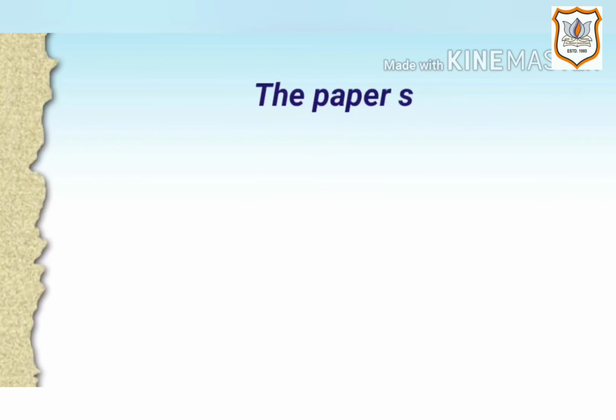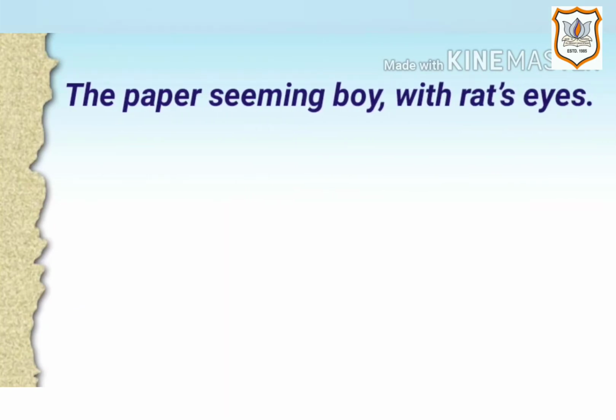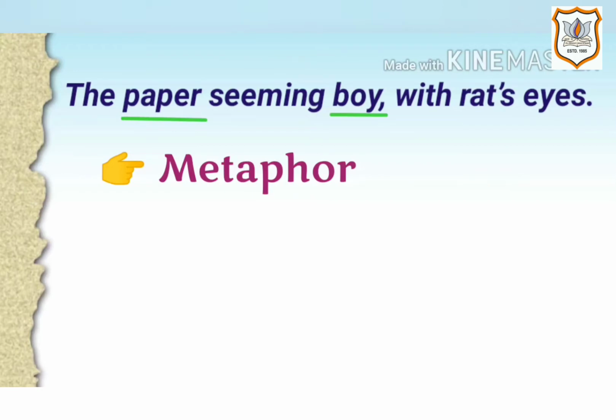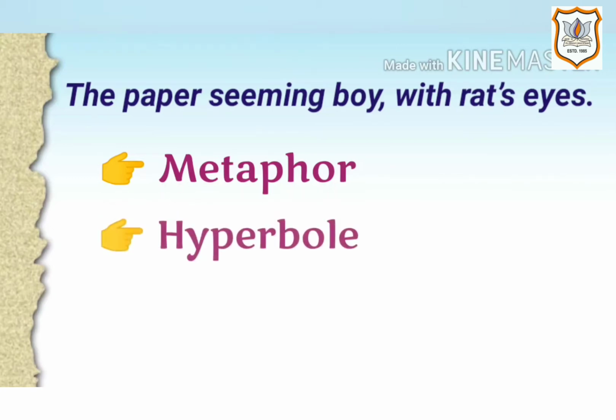Next is, the paper-seeming boy with rat's eyes. Here the figure of speech is metaphor because there is indirect comparison between paper and boy. He is thin and lightweight like paper. There is also comparison between the eyes of the boy and a rat. They are very bulging. Another figure of speech here is hyperbole because there is an overstatement that the boy seems to be thin like paper.